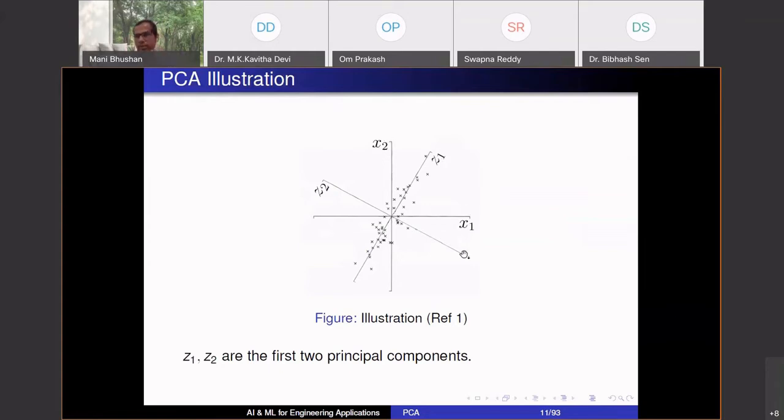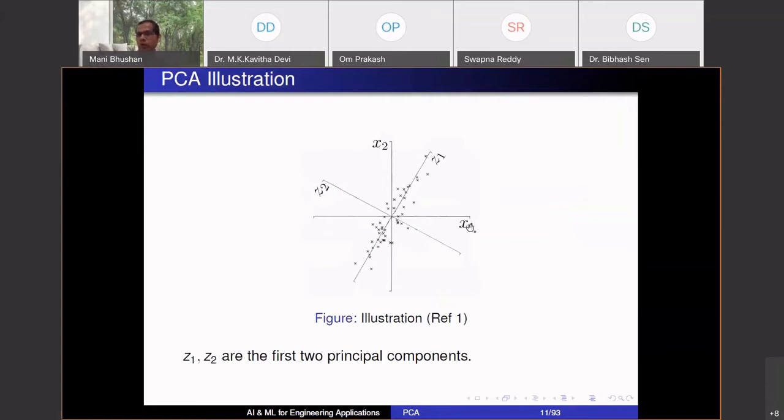Z1 is some linear combination of x1 and x2. It's like rotating my axis. So for every original point which had x1 and x2 coordinates, it has a new Z1 coordinate. So Z1 you can think of as a reduced dimension. Instead of storing height and weight separately, I'm storing some linear combination of height and weight, which is Z1. What is the property of Z1? This is that direction. Amongst all possible directions in this 2-dimensional space, Z1 is a direction where I have the maximum variance. If I look at any other line and compute the variance of these numbers when I project them on that line, the variance will be smaller than it is for Z1. So Z1 we say is the first component.